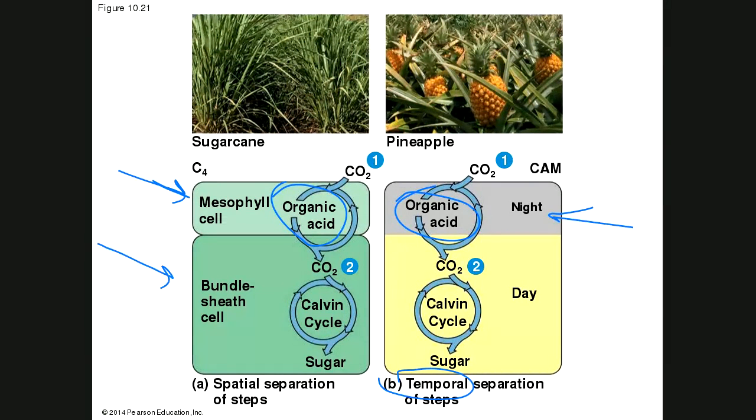Again, the oxygen levels may be rising, but since you've stored all this up from the night before, you're going to make sure the carbon dioxide levels are always greater than the oxygen levels. And again, remember, this is a temporary fix. Plants can't photorespire forever. If they don't open their stomata, eventually the O2 levels are going to rise beyond the CO2 levels. Remember, the stomata not only release the O2 but bring in the CO2. So no matter how much you store or how you store it, you're eventually going to have to open your stomata, or you die.